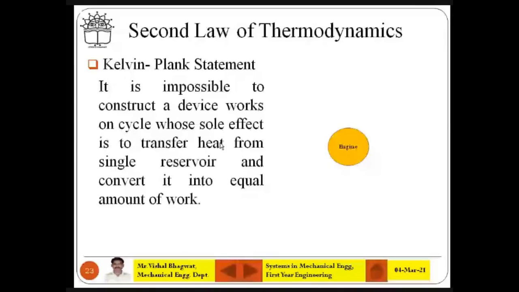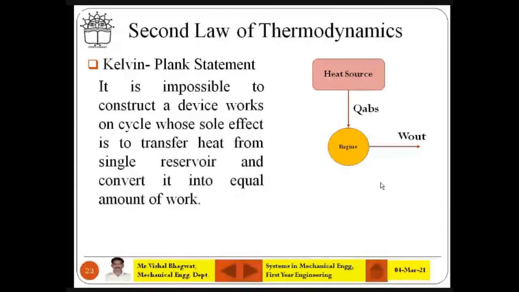Now this figure says that from the heat source you take Q amount of heat, and the engine produces work. Try to talk through the figure. What is happening there? The heat source is the reservoir from which the engine is receiving heat, and the engine is able to convert that heat completely into work. So what is it basically? It is the second law of thermodynamics, the Kelvin-Planck statement.